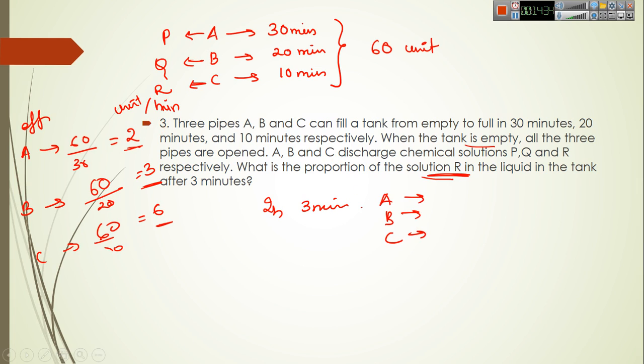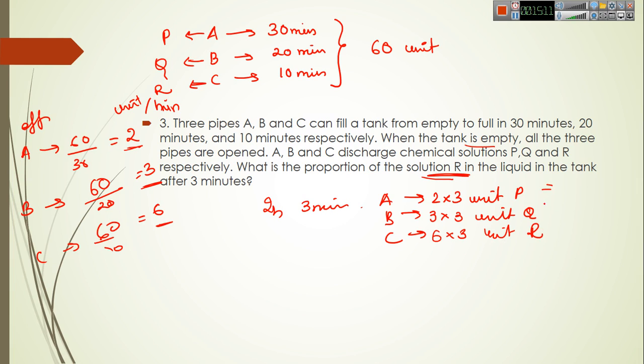In 3 minutes in the solution there will be 2 into 3 units of P for A. For B we will have 3 into 3 units of Q and for C we will have 6 into 3 units of R.